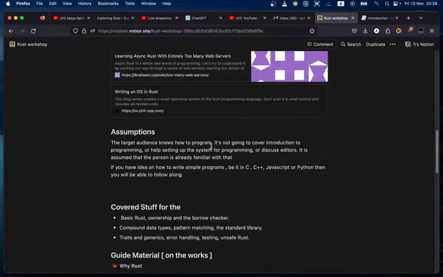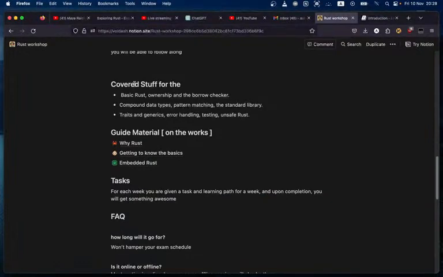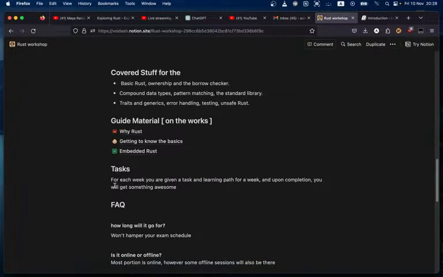So I talked about assumptions and covered stuff. We'll talk basic Rust, ownership, and borrow checking. We'll also go through compound data types, pattern matching, the standard library, and other things like traits and generics, etc. Guide materials will be provided right here. For each week, a task will be given and a learning path. That means there will be things that you have to learn by the end of the week, and if you complete those tasks, then you'll be provided with gifts.